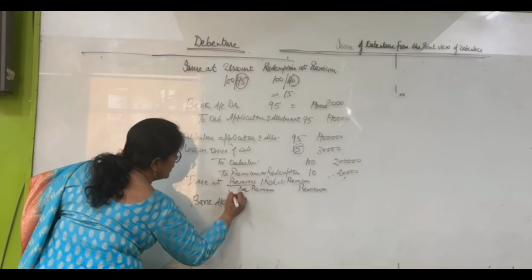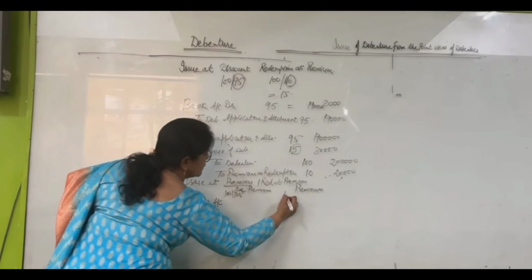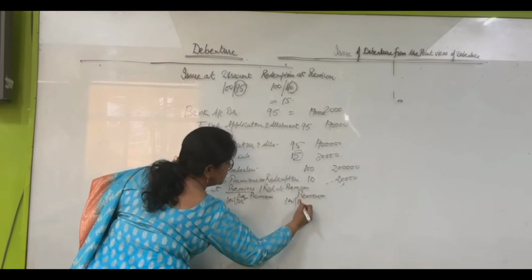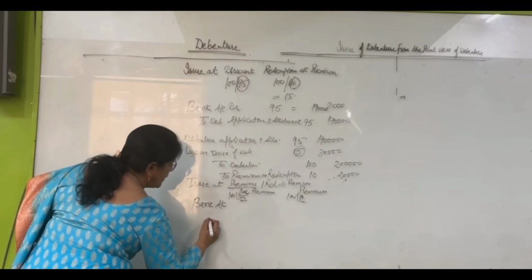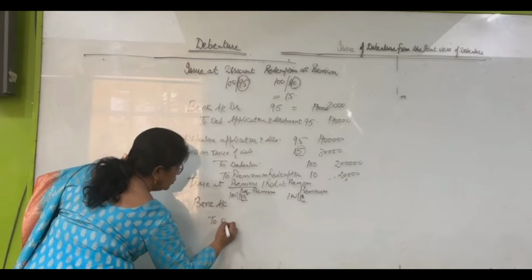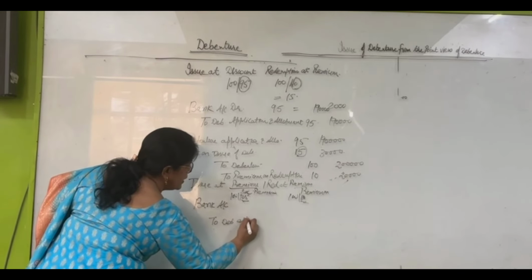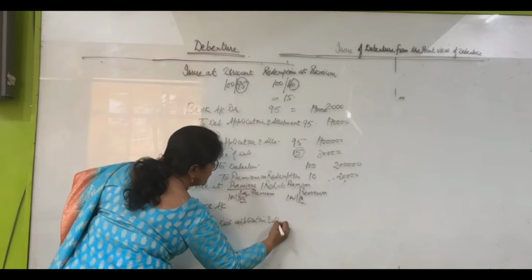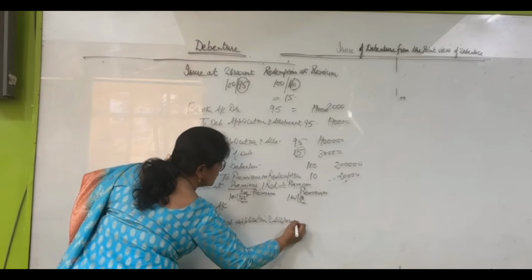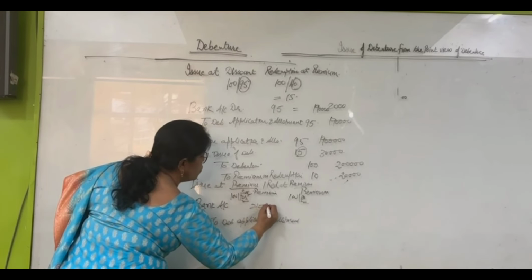Issue at 105, redemption at 110. Bank account debit to debenture application and allotment 2,10,000.